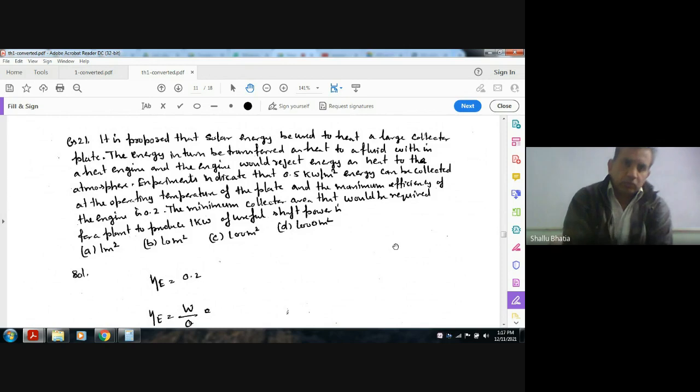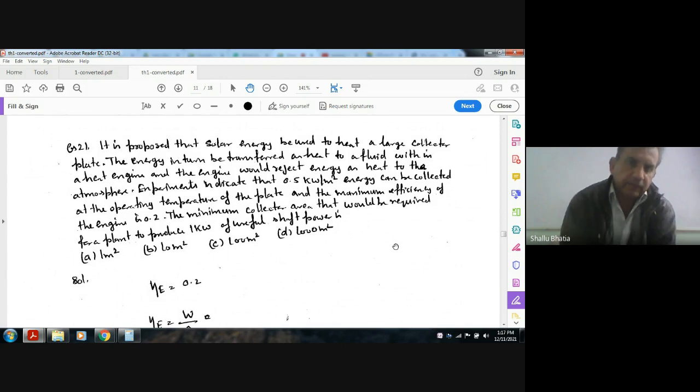It is proposed that solar energy be used to heat a large collector plate. Energy in turn is transferred as heat to a fluid within a heat engine. The engine would reject energy as heat to the atmosphere.